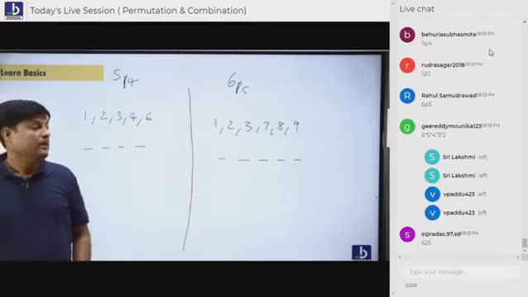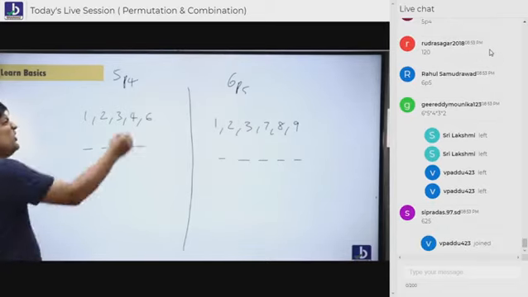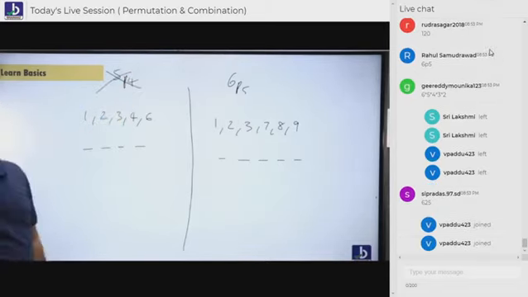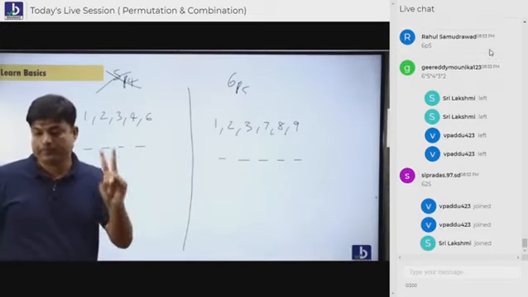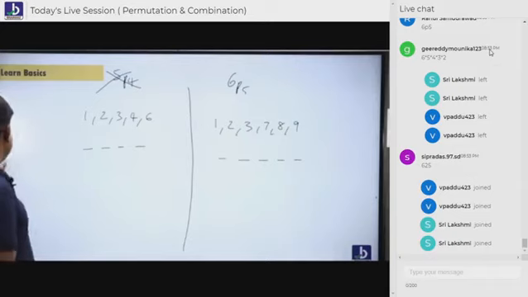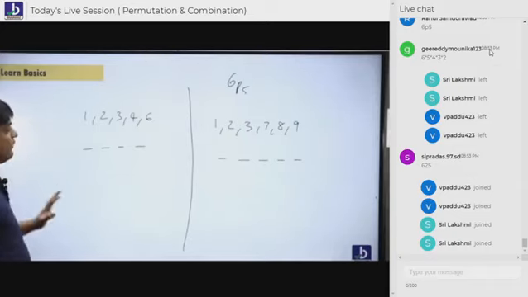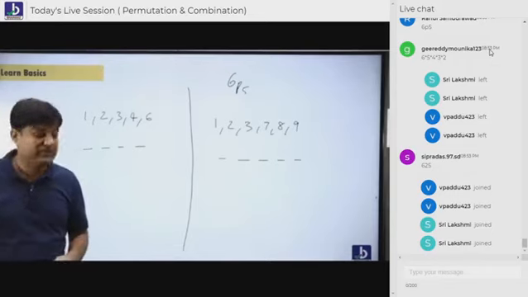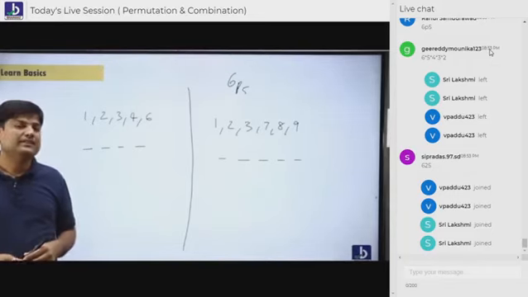Let me tease the conditions, everybody. Look at that. How many 4-digit numbers are formed? You said 6P4. But sir, I don't want all the numbers. I want only those numbers which are divisible by 2. How many 4-digit numbers are formed which are divisible by 2? Which are divisible by what? 2. Is it very clear to you?